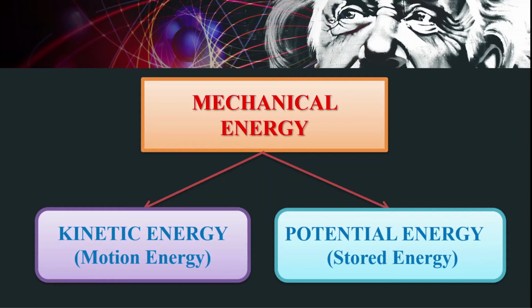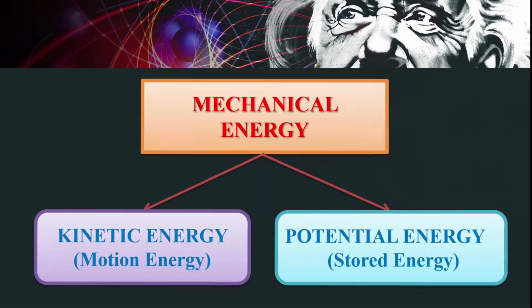What do you mean by kinetic energy? It is the energy possessed by an object due to its motion. Simply we can call it motion energy. The other name for potential energy is stored energy. Potential energy means the energy possessed by a body by virtue of its position. So that is called potential energy.